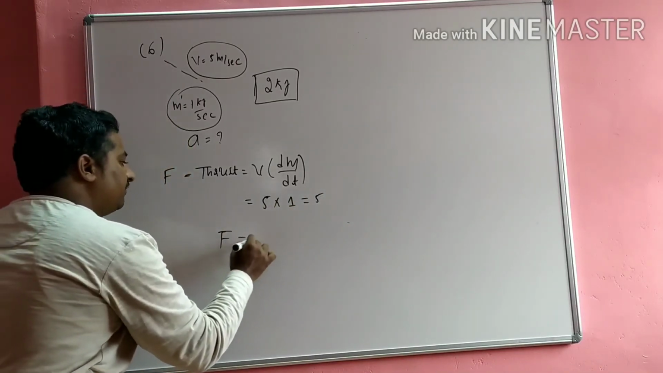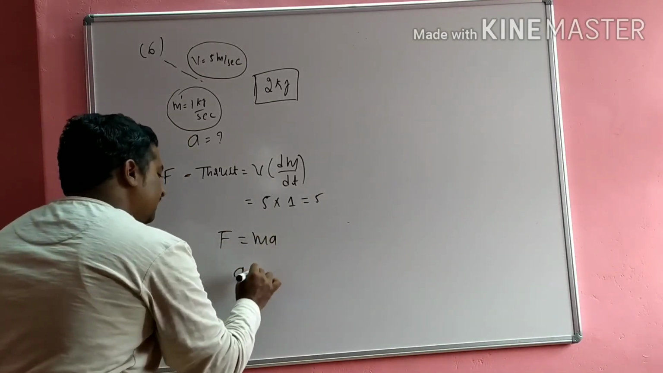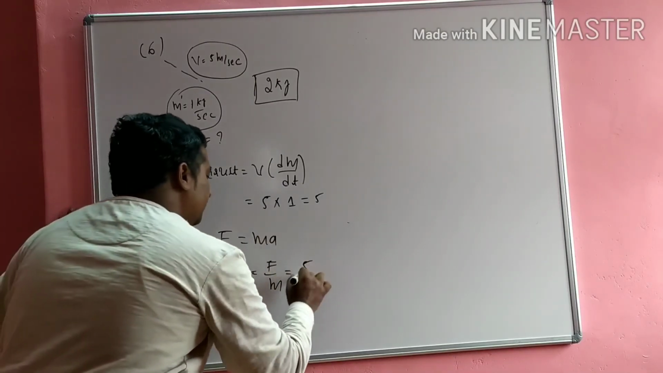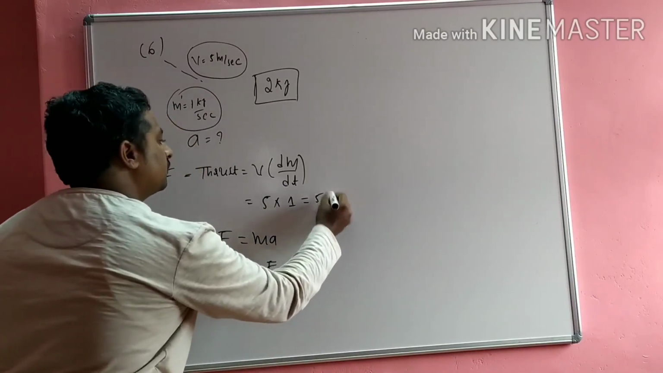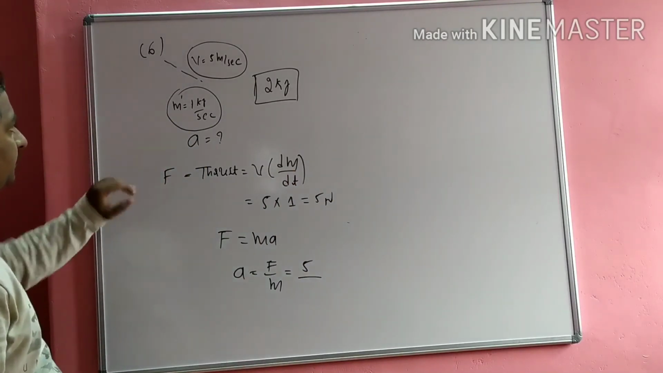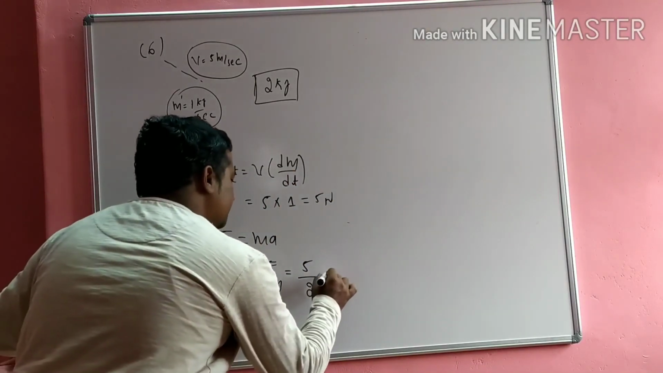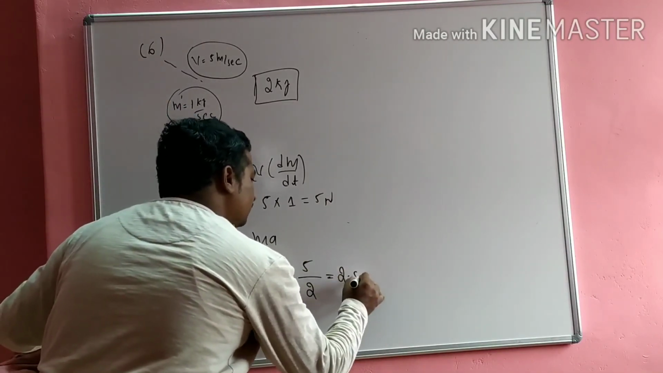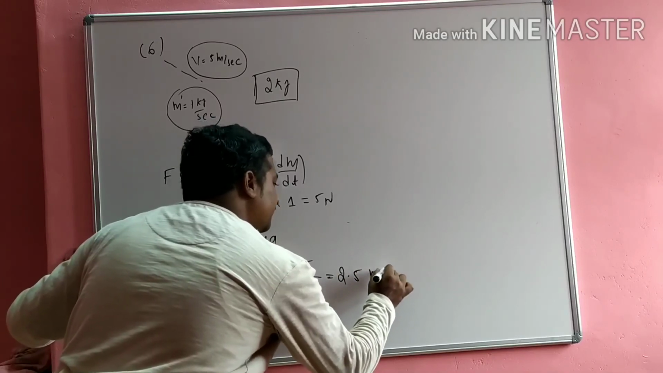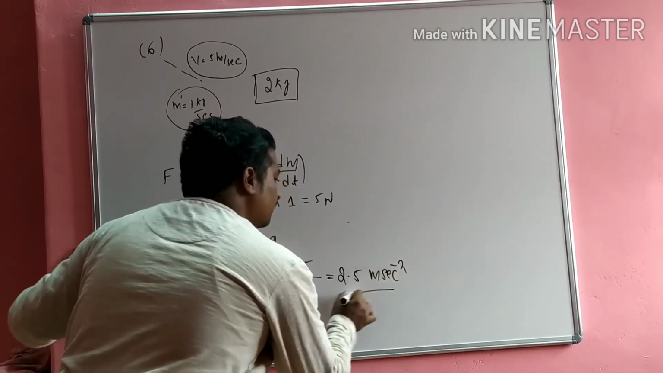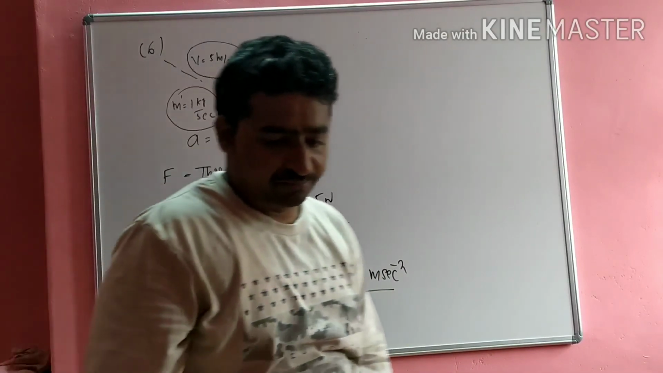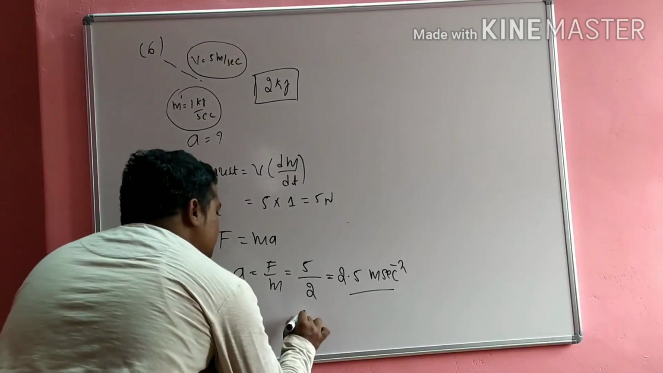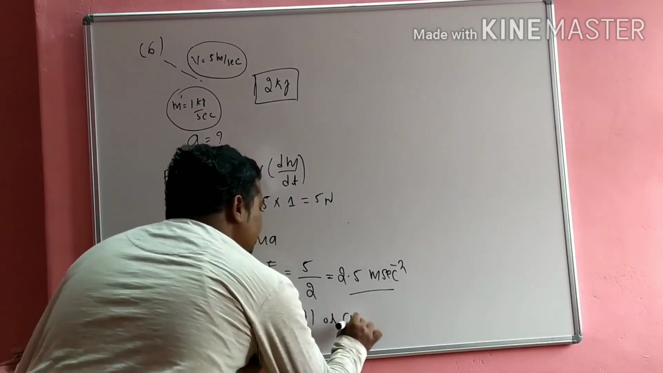So we know that F is equal to m into A. So then A is equal to F by m. So that is equal to F is 5 Newton, divided by the mass, how much? 2 kg is given. That is, acceleration is equal to 2.5 meter per second square. So this is the answer for this question. So in the options, A is the correct answer, the first one is the correct answer.